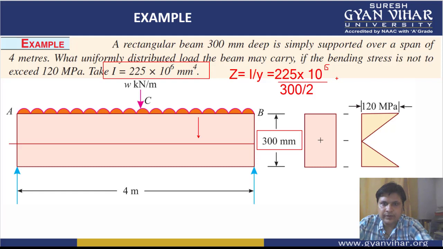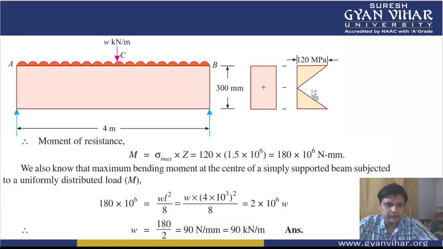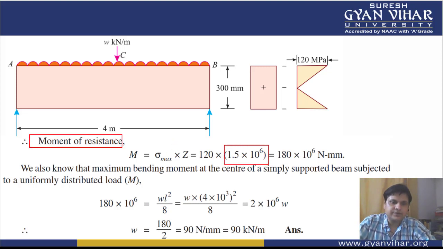If you divide, you will get the value, 1.5 into 10 to the power 6. So in this way, the section modulus Z is calculated as 1.5 into 10 to the power 6, and the moment of resistance developed in the beam due to the loading will be given by sigma into Z. This we have already seen. So finally you will get the moment of resistance value 180 into 10 to the power 6.